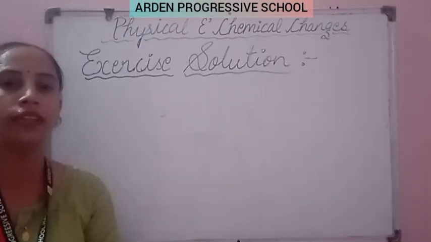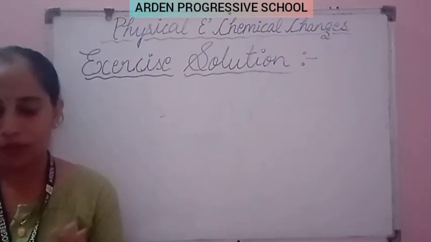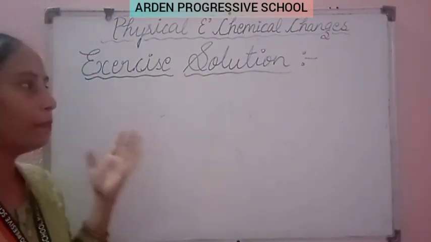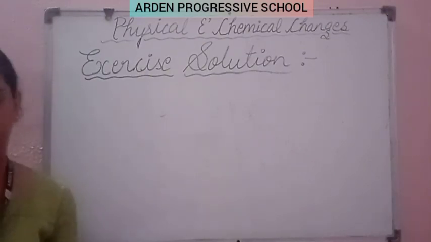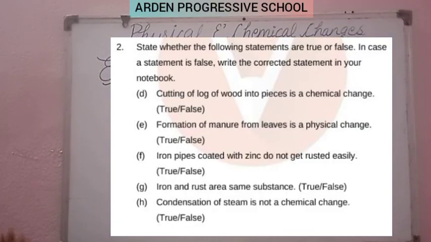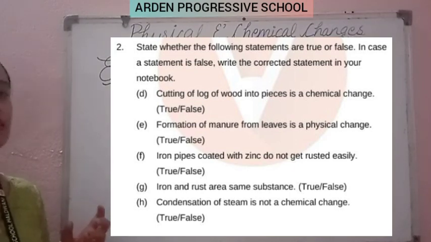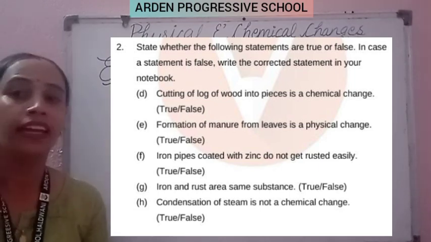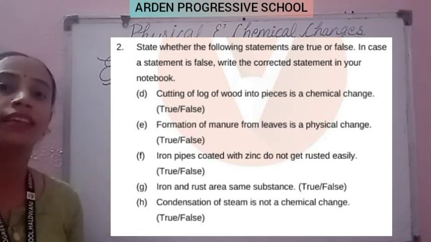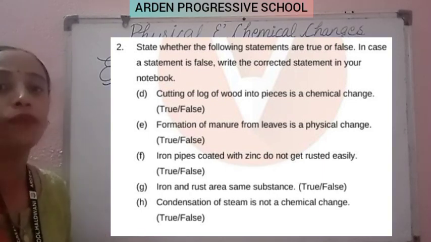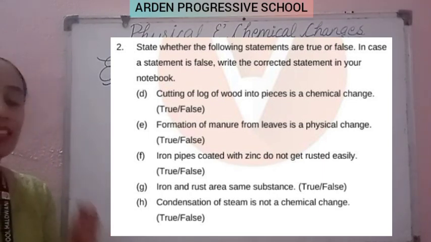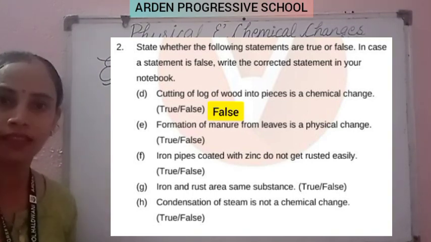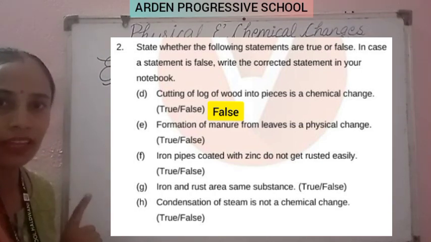Now, students, question number second. Question number second is of true false type. So the true false statements are present on your screen. First one is: cutting of a log of wood into pieces is a chemical change. When we cut a piece of wood, it changes only in size. It is not a chemical change. Only the size of the wood changes. So this sentence is false. It is a physical change, not a chemical change.